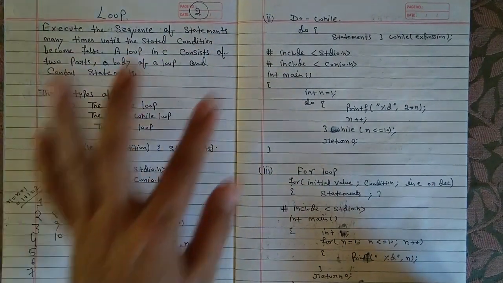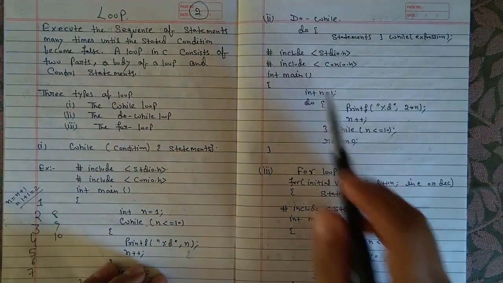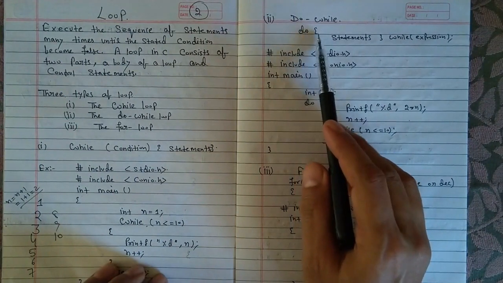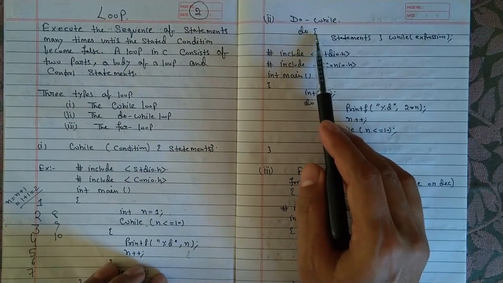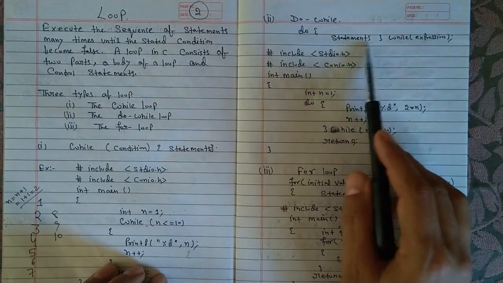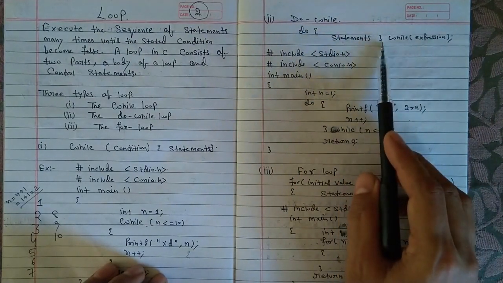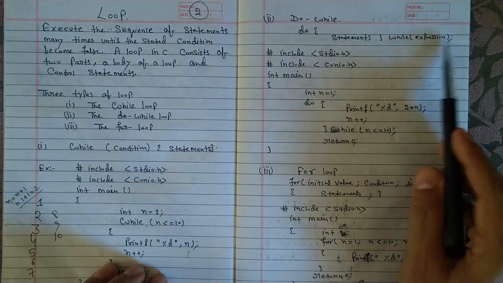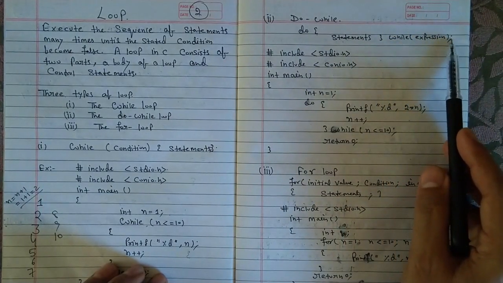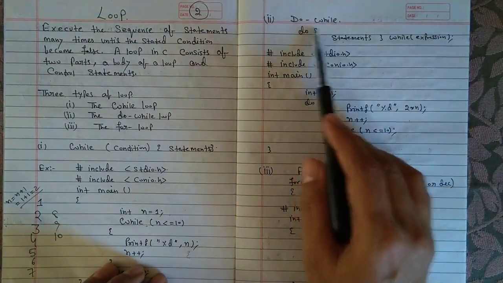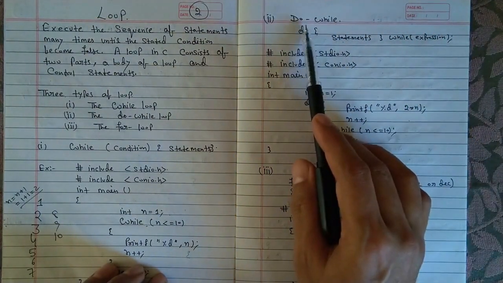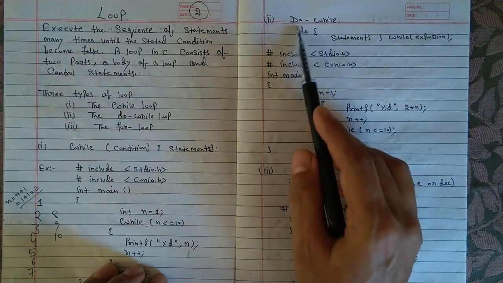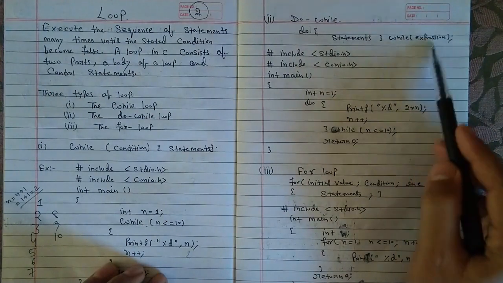Now we will explain the do while loop. Whenever you are using a do while loop, at first you have to write do, then the curly bracket opens, then you write the statement, then the curly bracket is closed, and at last we write while and the expression, and then we close this statement. So this is the way to write your code. If you are using a do while loop, at first you have to write do, and at last we have to write while.